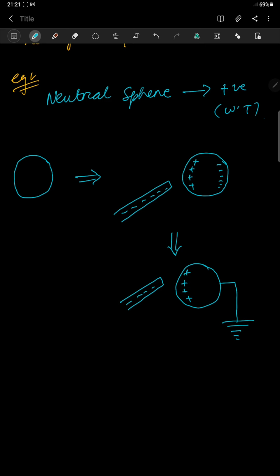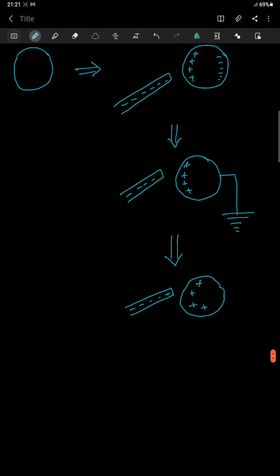If it is being earthed, what happens? The excess electrons which are present on the right hand side of the sphere will enter the earth. Okay, then what happened? In the next step, the same rod is kept near the metal sphere, and the earthing connection is being detached. So what we find? We will find only positive charges present on one side of the metal sphere.